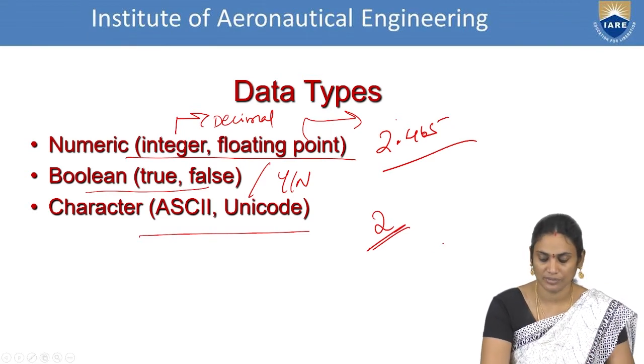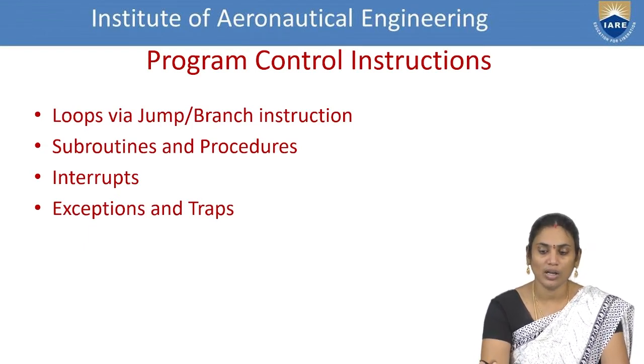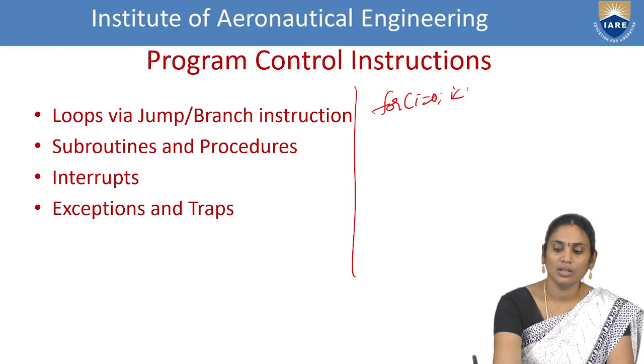Next one is program control instructions. As the name suggests, it is controlling of a program. For example, let us consider the statement for i equals 0, i less than 5, i plus plus.